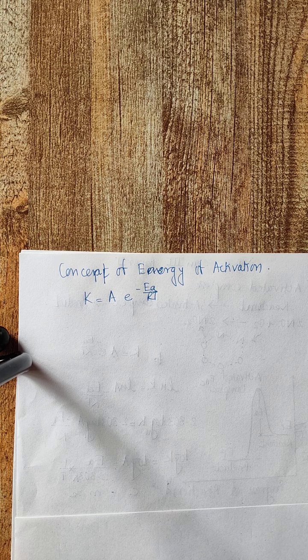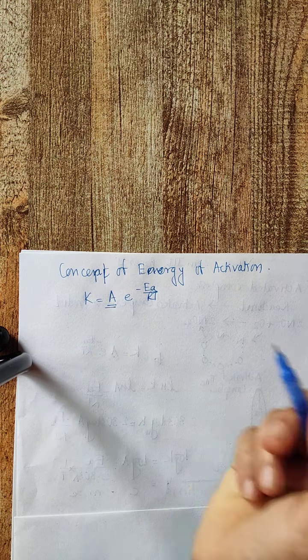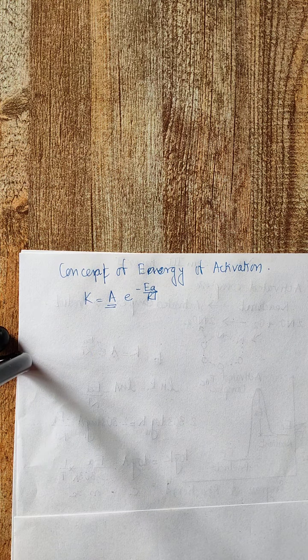So frequency factor A stands for the total number of collisions taking place in unit volume in unit time. So this A is nothing but the frequency factor, and it is nothing but the total number of collisions taking place per unit time per unit volume, or you can say that it is nothing but the total number of collisions per ml per second.